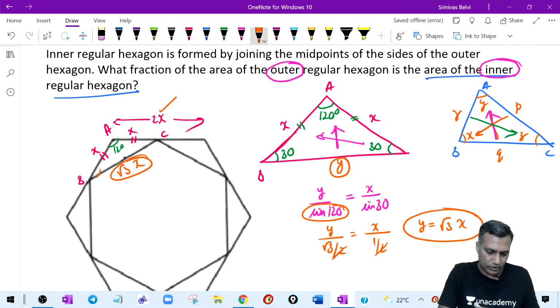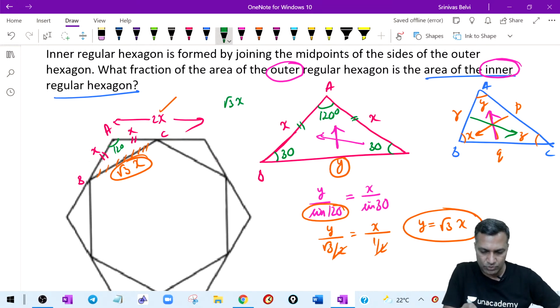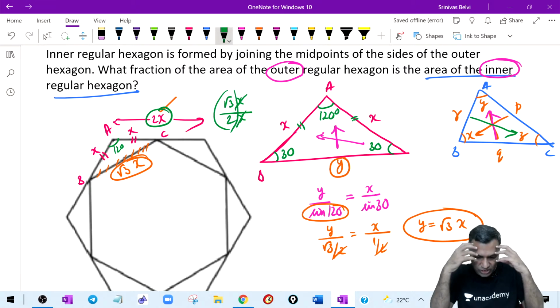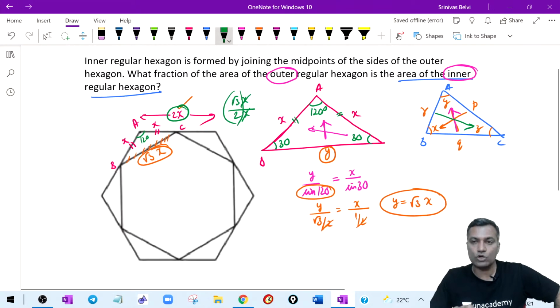Therefore, the side of the inner regular hexagon is root 3 times x, and the side of the outer hexagon is 2 times x. This is the side ratio, so the area ratio is 3 divided by 4. Comfortable? That's all the effort you would have taken. Just looking at the diagram, you would have got the answer in 30 seconds after reading the question, if the sine rule had clicked in your mind.